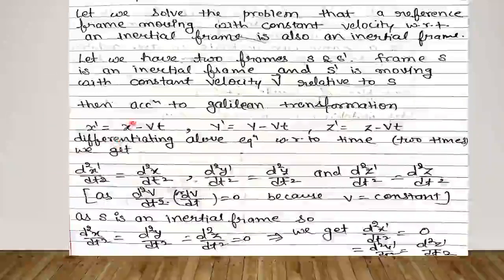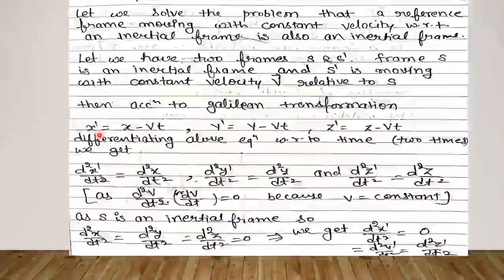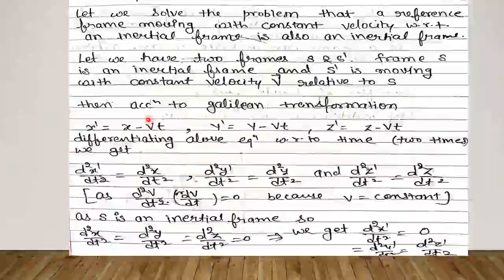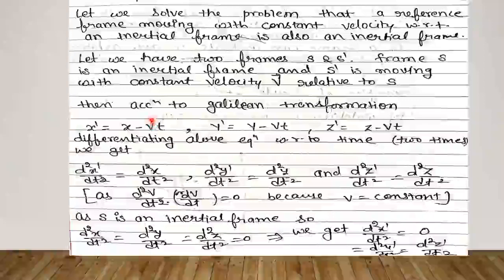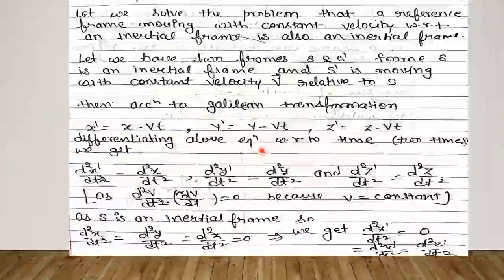Frame S is an inertial frame and S dash is moving with constant velocity v relative to S. Then according to the Galilean transformation, we have the transformation equations x dash equals x minus vt, or we can write vxt, the x component of velocity, and y dash equals y minus vt or vyt, z dash equals z minus vt.